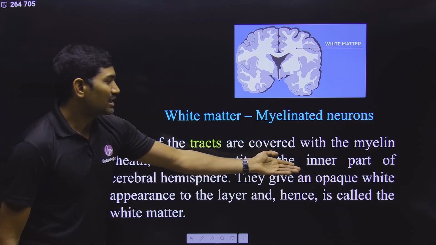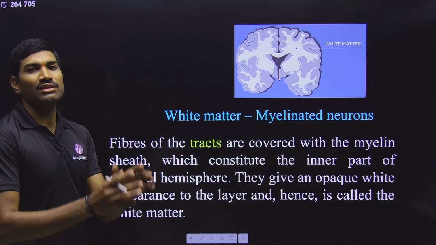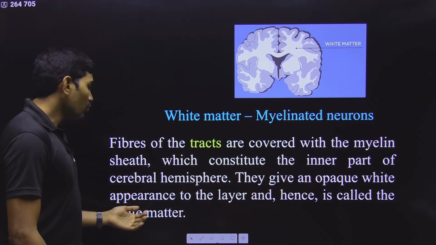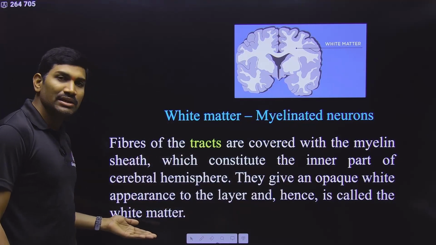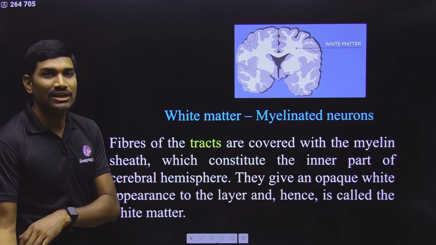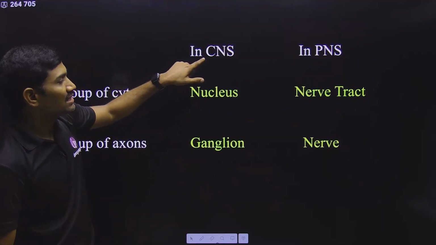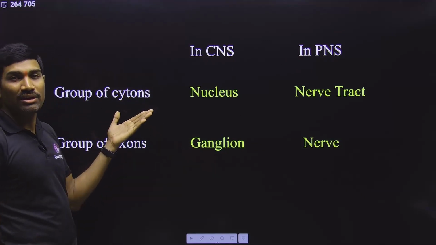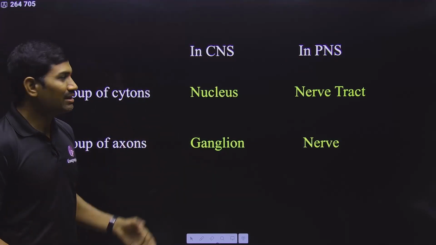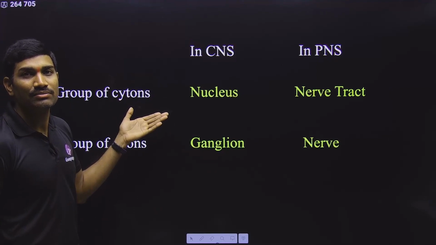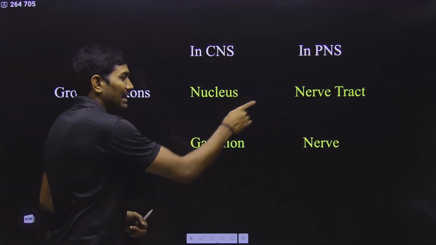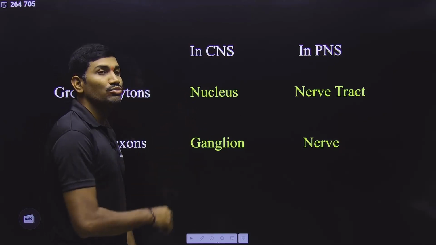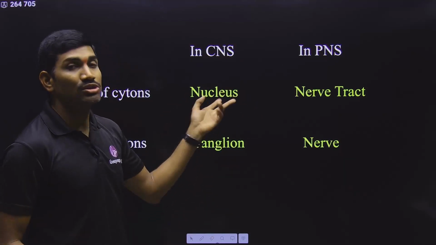And they constitute the inner part of the cerebral hemisphere. For the cerebral hemisphere, on the inner side this is present. So that's why it gives an opaque white appearance. That's why it is called white matter. Whereas the group of cytons in the central nervous system is called nuclei, and that has the cell bodies that give the gray appearance. That's why it is the gray matter. Understood or not? So nerve tracts have a white appearance and the nuclei have a gray appearance. Like this also they can ask.